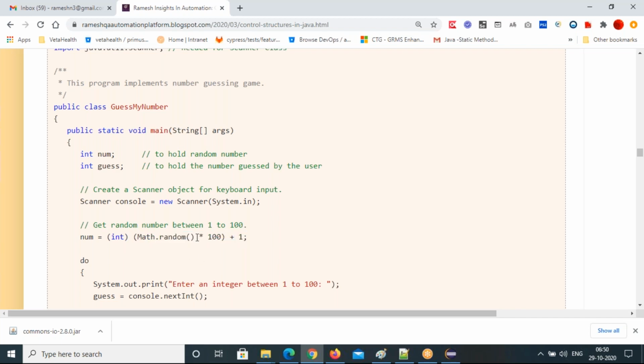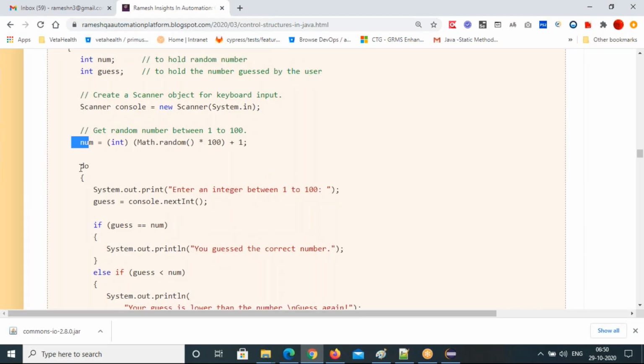You can just put Math.random only, and with typecasting you will get the integer number. So do system.out.print, enter an integer between 1 to 100. That I'm storing in my guess. You are guessing from 1 to 100. So console.nextInt, and store in the guess number.